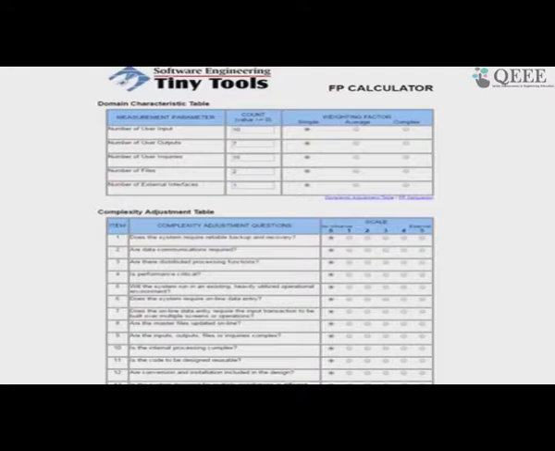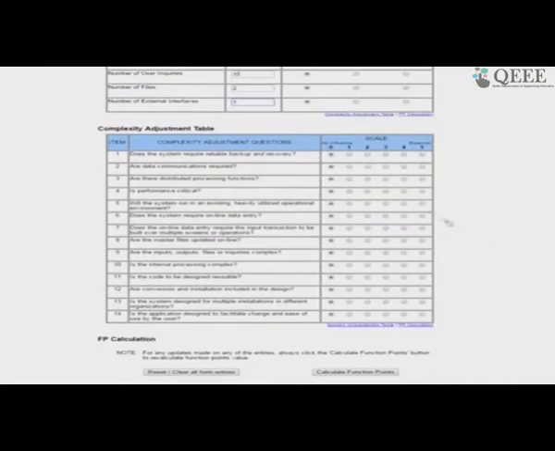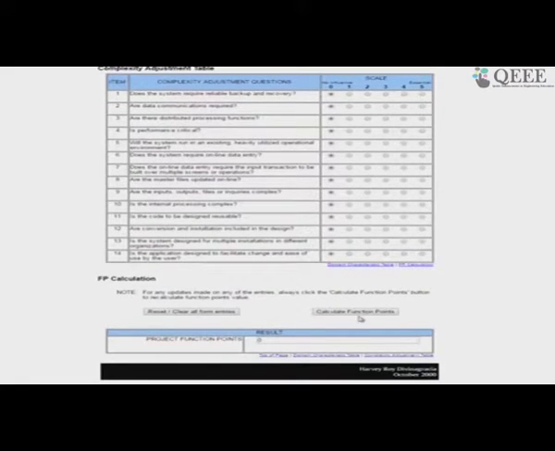As you can see here, these are all initially set to no influence. There are 6 degrees of influence, 0 to 5, and then I just click calculate function point.